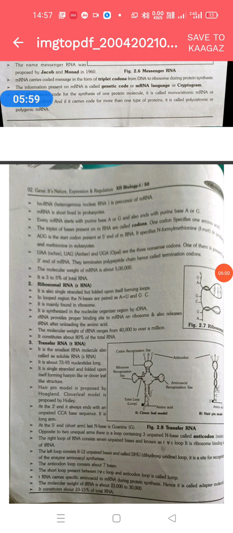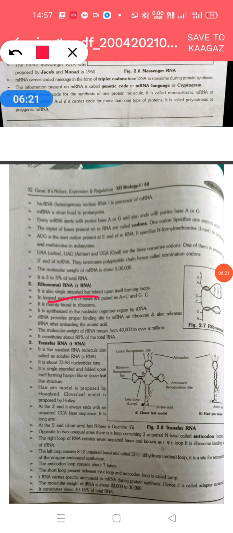Ribosomal RNA provides the proper binding site for mRNA. I already explained the function of messenger RNA: it provides the message in the form of a triplet of codons, or triplet of nitrogen bases, which can specify a specific amino acid. But this is ribosomal RNA. What is the function of ribosomal RNA?